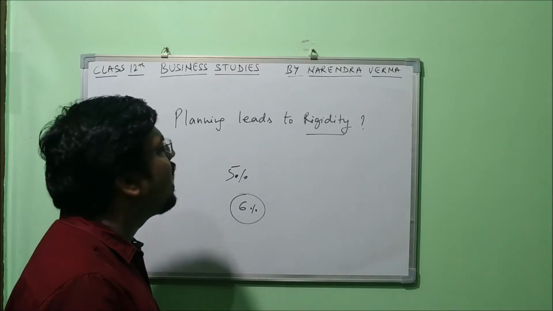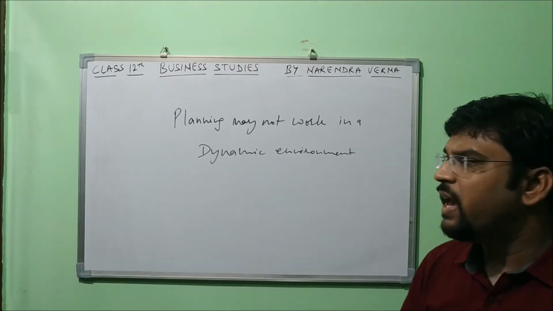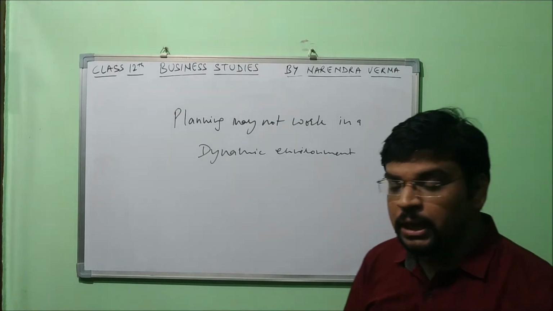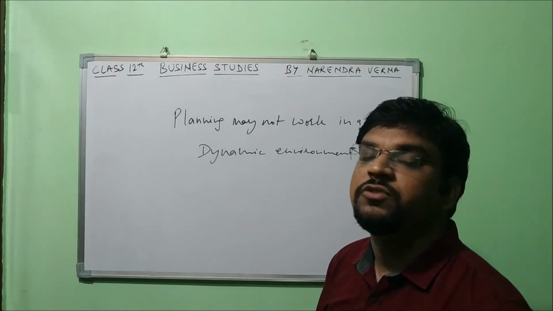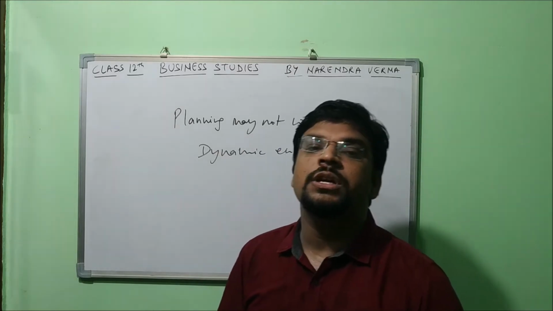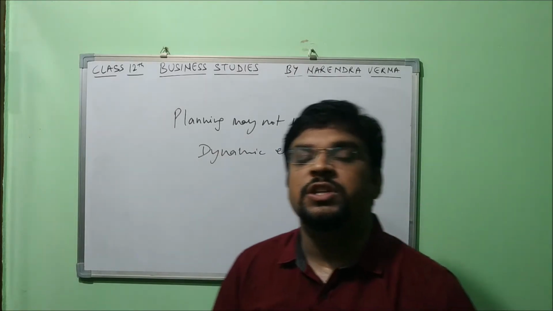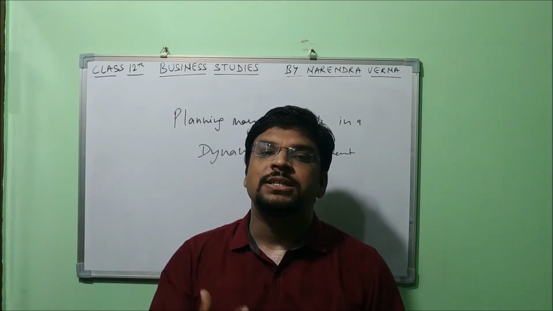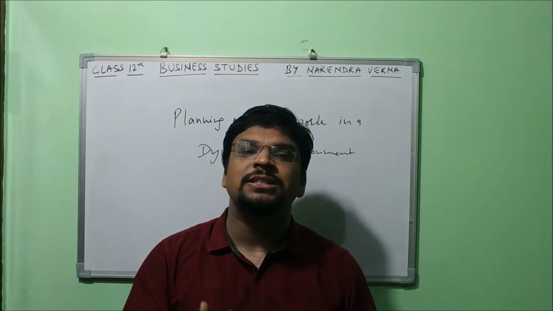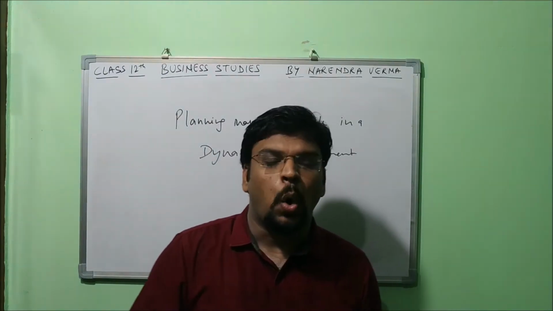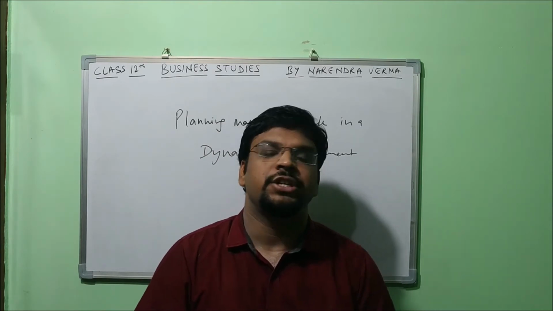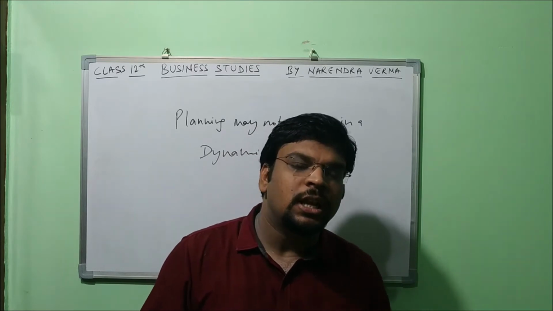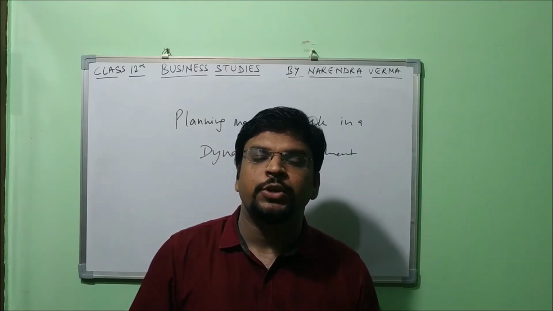Now let's move on to another point of limitation. The next point is that planning may not work in a dynamic environment, right? As we have already learned in the business environment chapter recently, there we learned the 5 dimensions of the business environment. What were those? Economic factors, social factors, legal factors, political factors, and technological factors, right? So all these dimensions are ever changing, means they keep on changing. Anytime there is a change in any dimension related to anything.